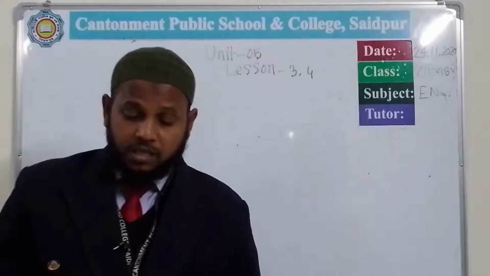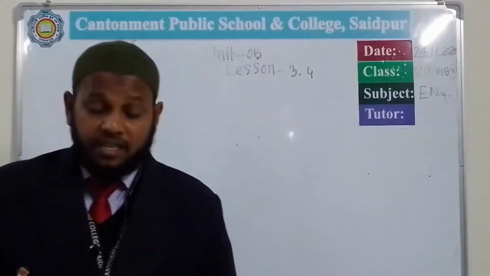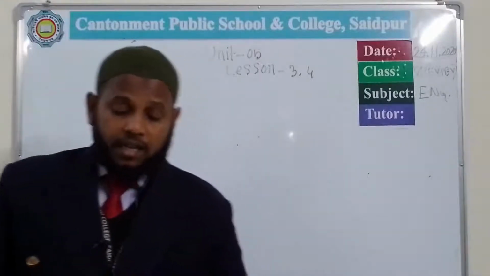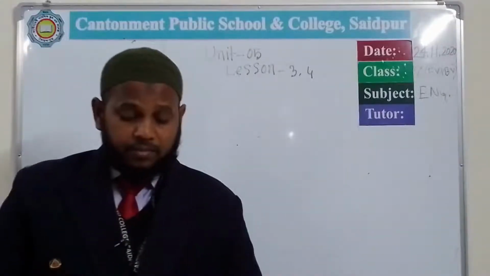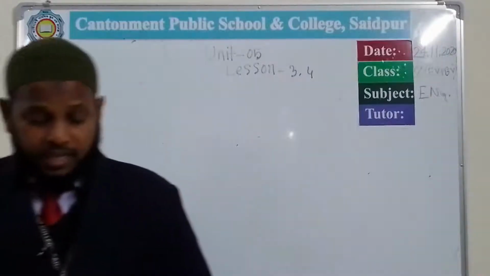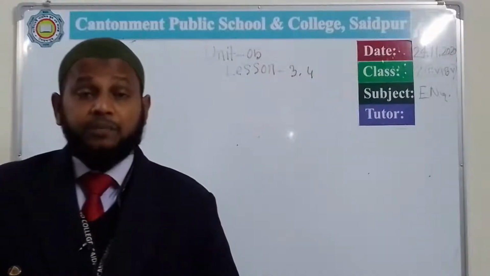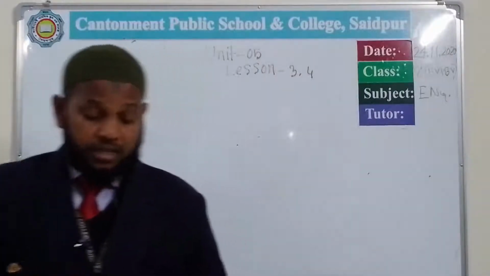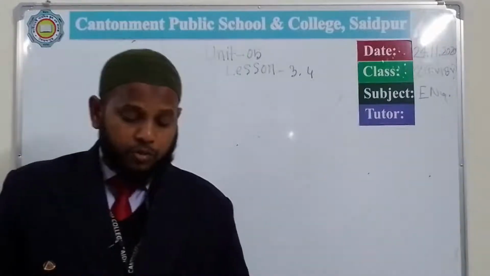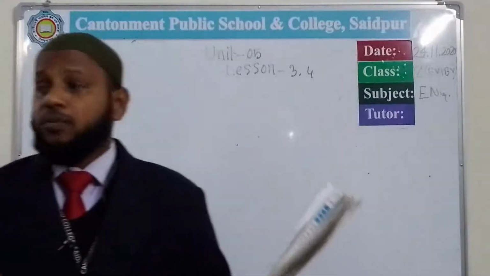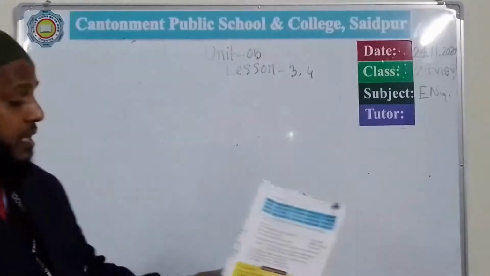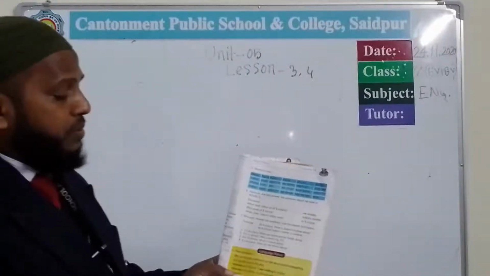So every student, I think that your concept is clear, and if you have any problem, then you can contact with me. If you contact, then I will give the answer about your question. Okay. So F number is also a practice work. So in this way, answer the question, use the present continuous tense.